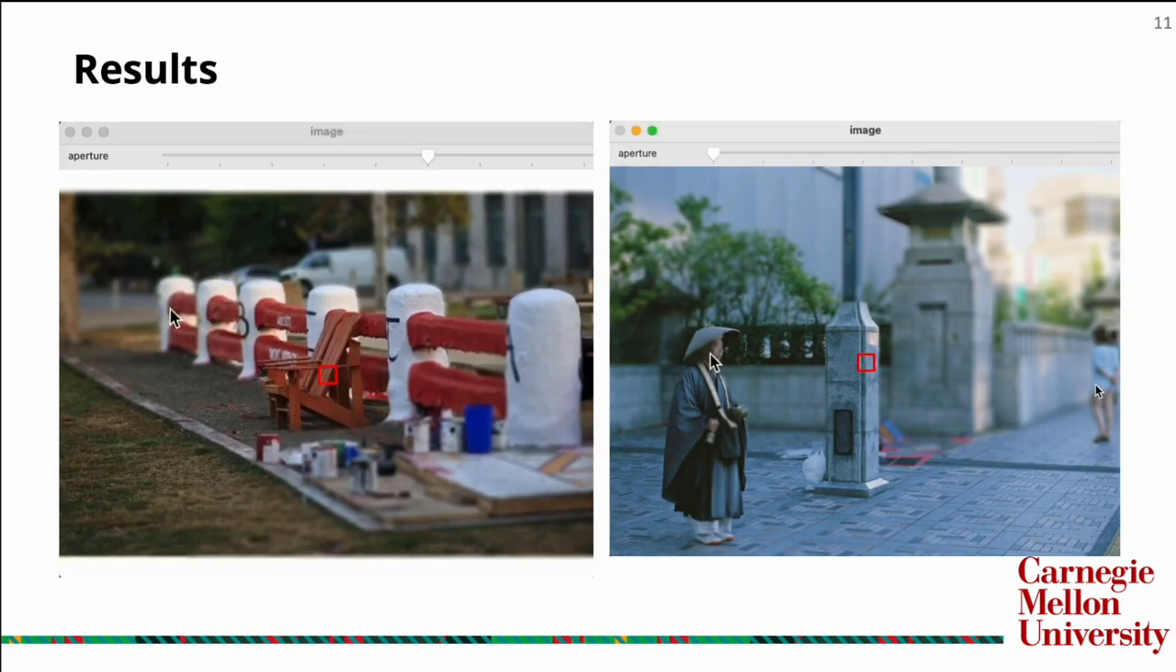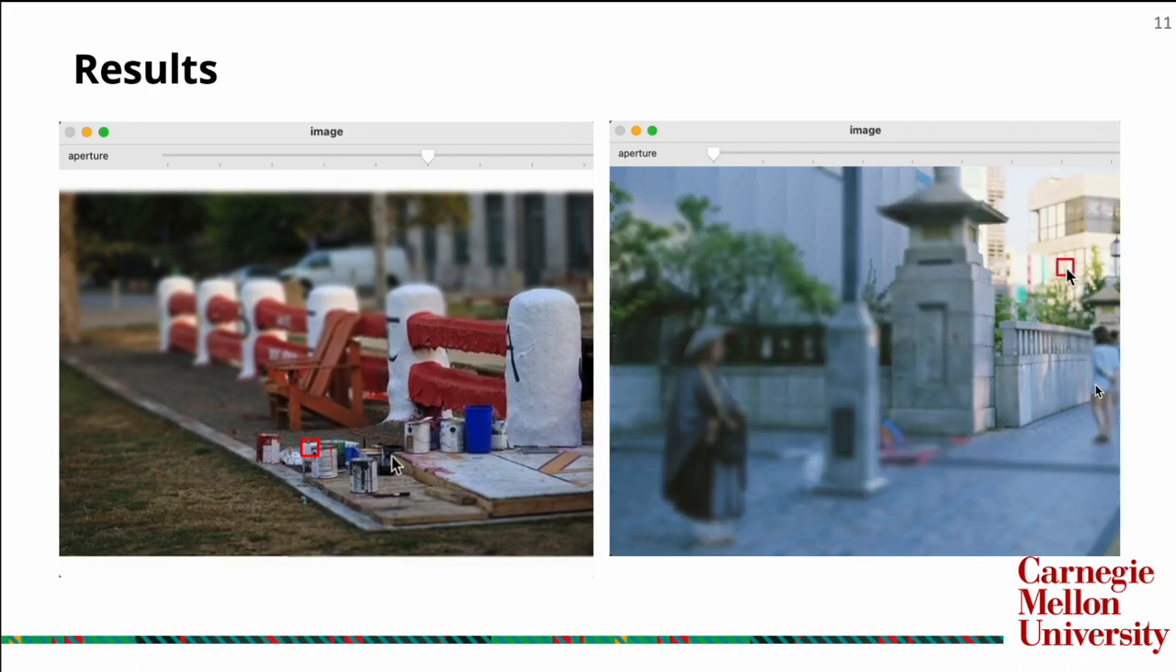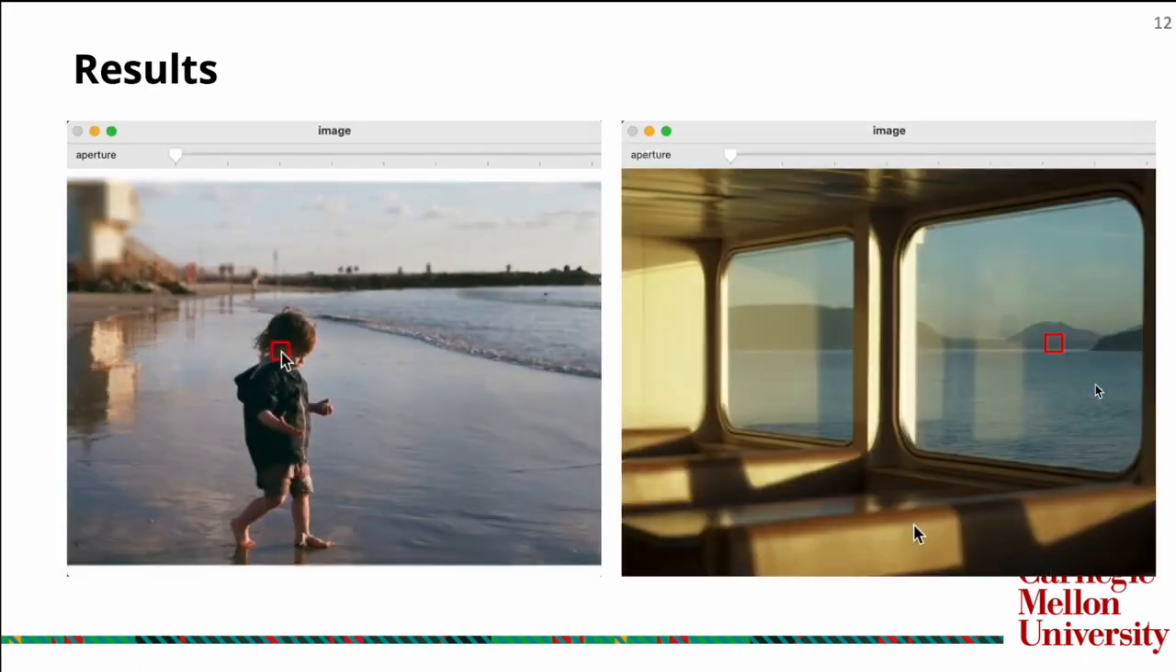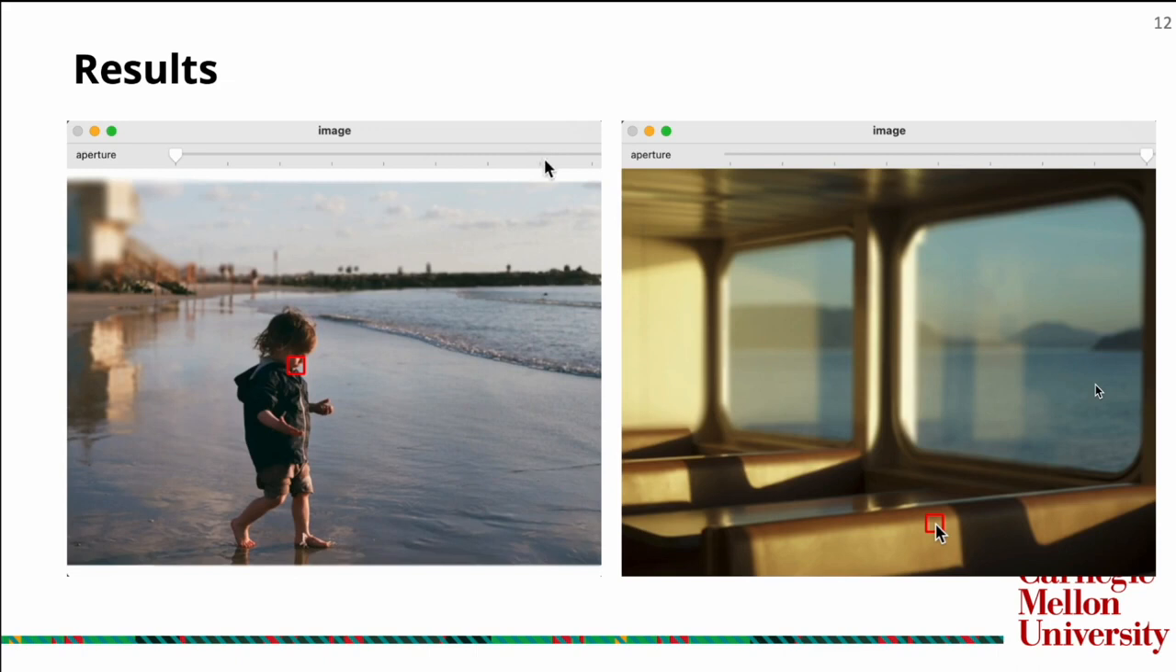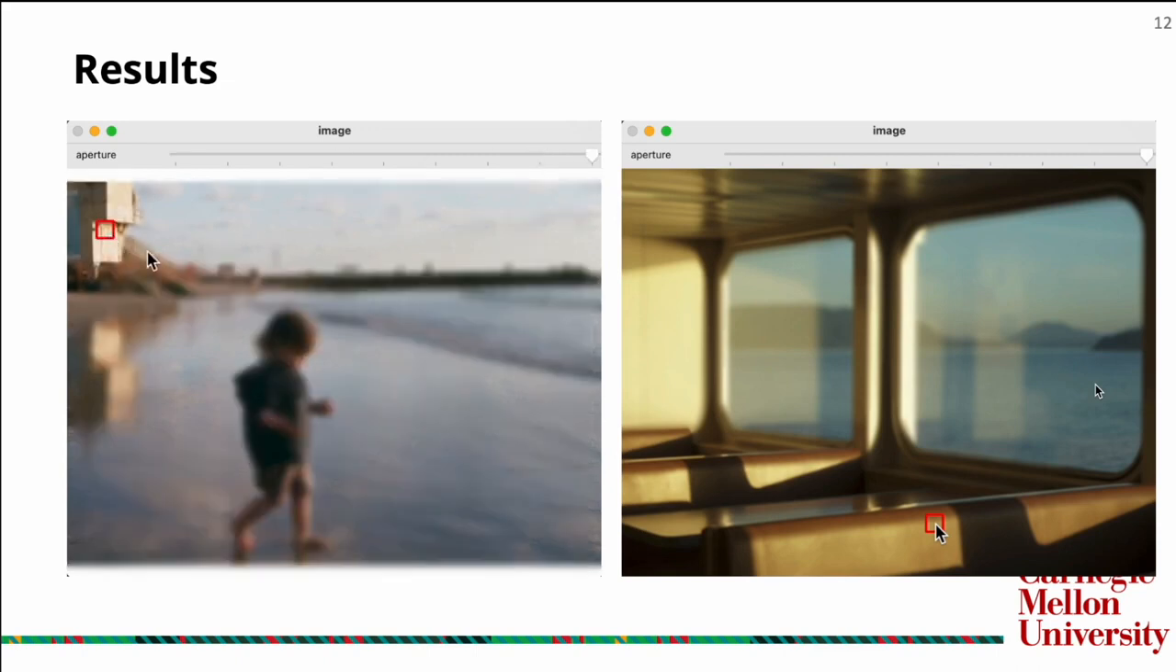Here we show our results. And more. All these images are originally all in focus, and in our framework, the user can select any focal point of his choice and also adjust an arbitrary aperture.